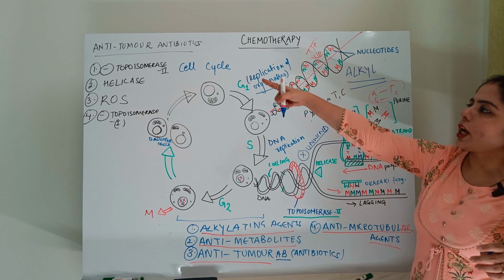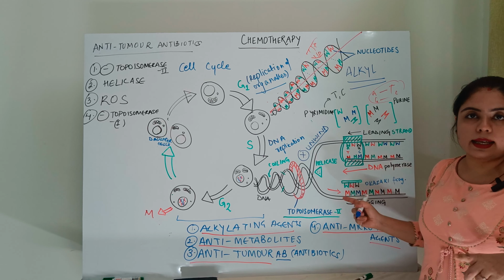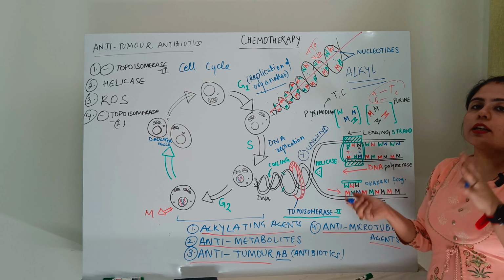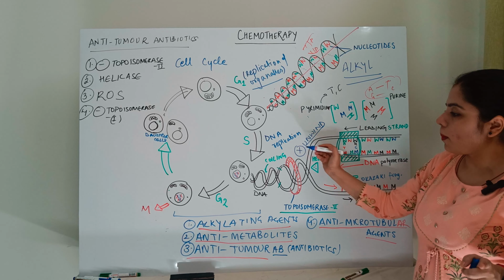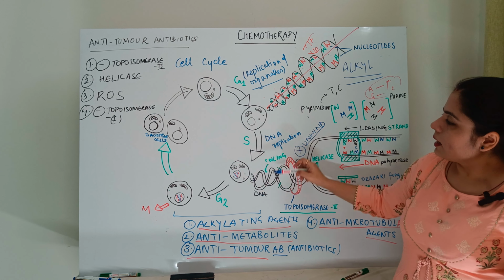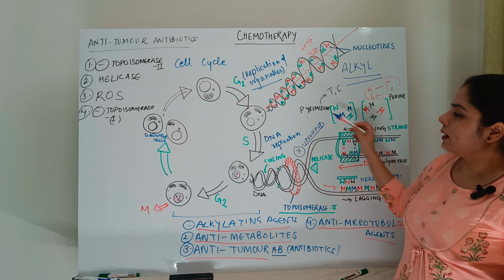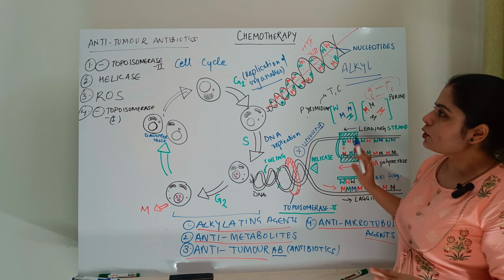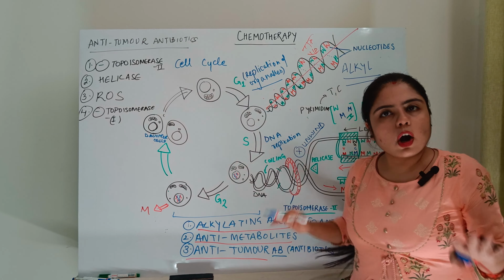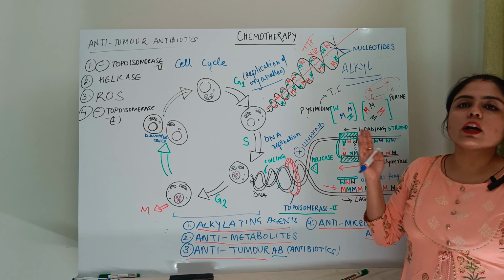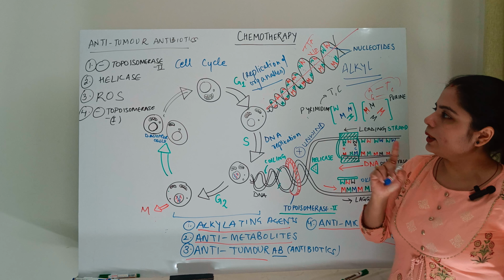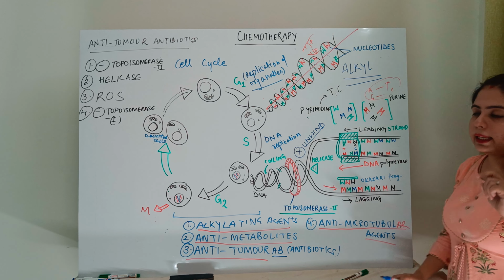This is how they are checking the growth of the tumor cell. So it is targeting the tumor cell, and how? It is not allowing it to form its copies. It is not allowing it to complete the S phase. The DNA is not replicating. So when the cell cycle is stopped midway, the entire cell cycle is halted and the cell cannot multiply and it dies. Second one, either it is targeting the enzyme helicase.